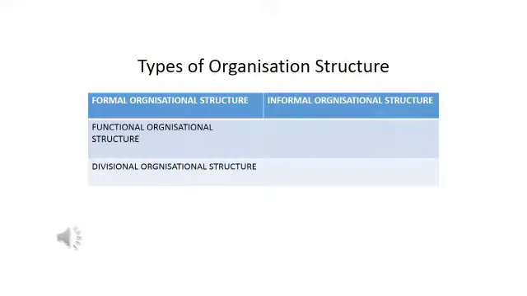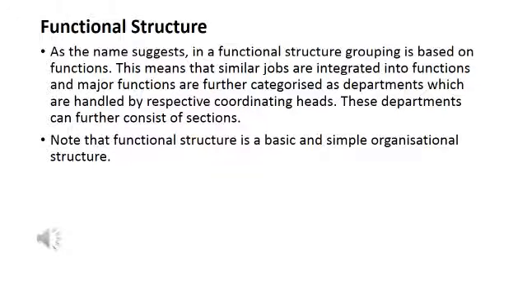As I told you, in your syllabus there are 4 types of organization structure: formal, informal, functional structure and divisional organization structure. Today we are going to discuss functional organization structure. So what is functional structure? As the name suggests, in a functional structure, grouping is based on functions. So when we are grouping the activities, we take functions as a base. Functions here means marketing, finance, sales, purchase. These are all the functions which are performed in the organization.